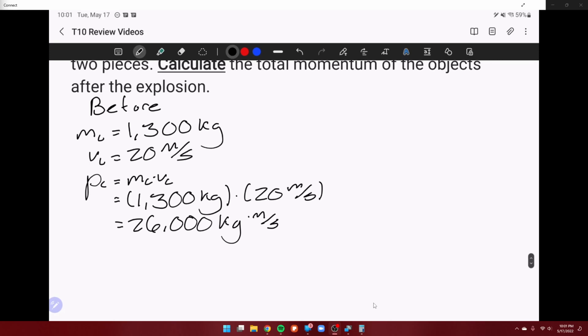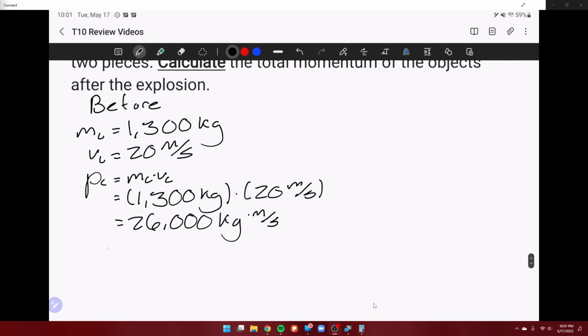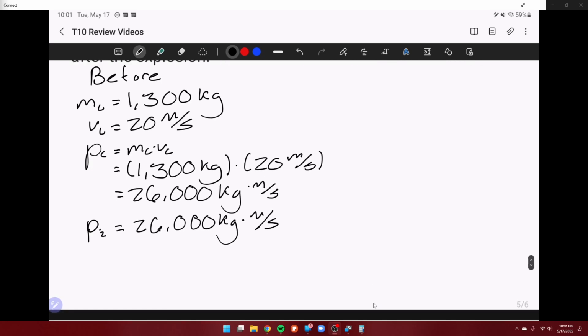So this is before the explosion, right? And since there's only one object, this is actually going to be the total initial momentum. But wait, it's even simpler because we only need one momentum for before, and this is the same momentum after, which means that we already did all we needed to do. We just need to remember our trusty handy law of conservation of momentum.